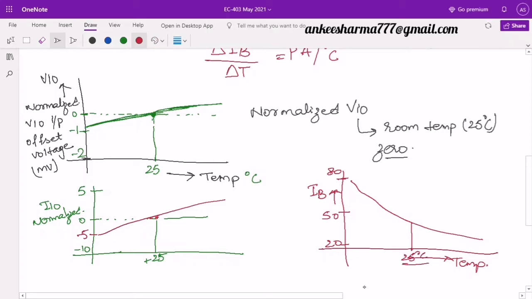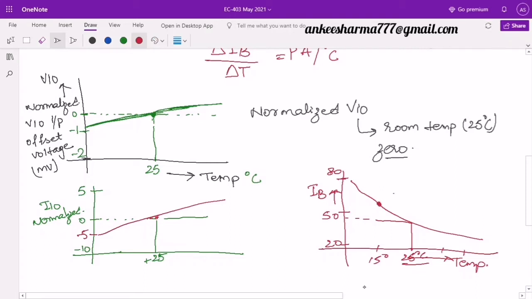So from here I can see that this is the IB current value at room temperature. Now if I am moving up more than room temperature, maybe 30 degrees centigrade, 40 degrees centigrade, its value is decreasing. But if I am moving towards lower temperatures, for example 15 degrees centigrade, its value is increasing. So this compensation has to be done.